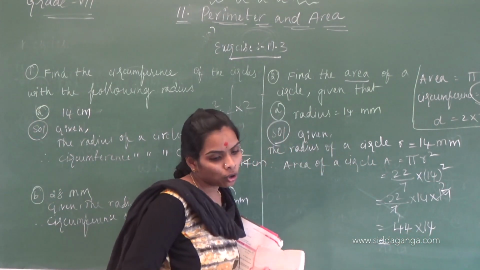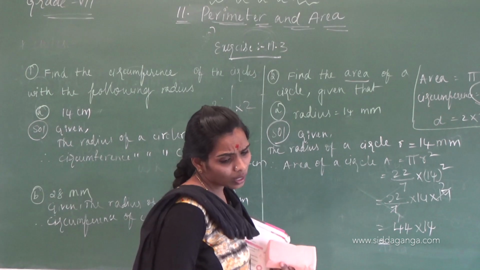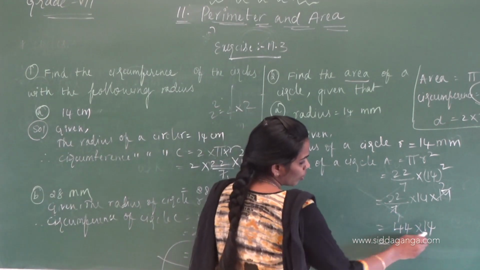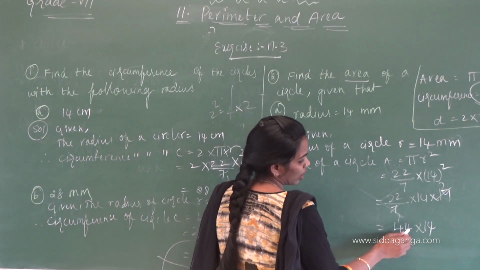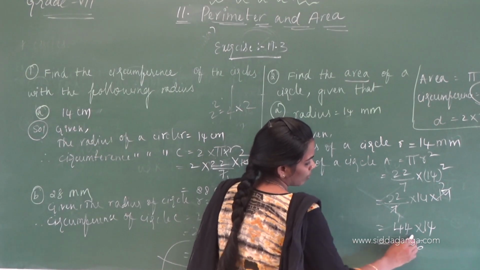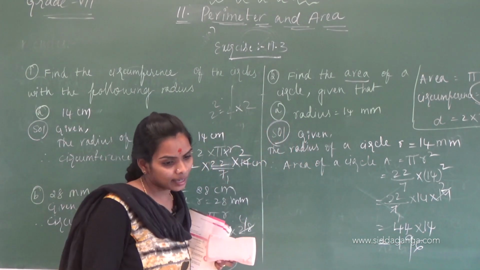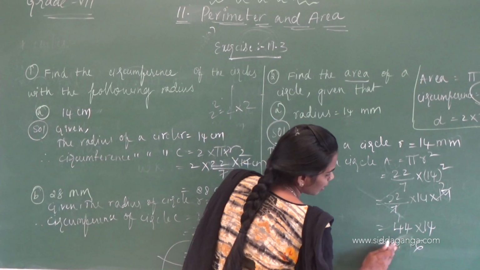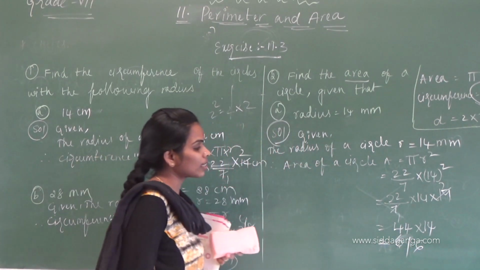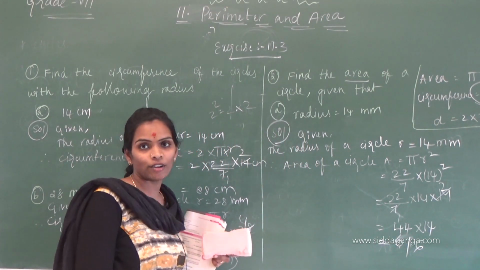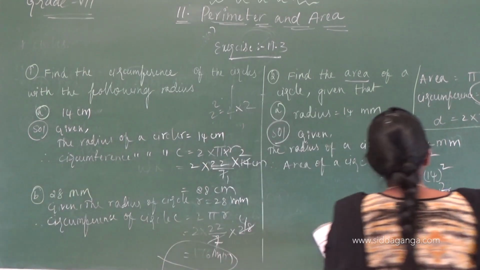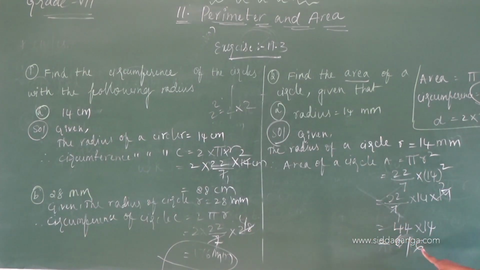What is 14 fours are? 14 fours are 56, and then 14 fours are 56, plus 1, 61. The answer is 616.